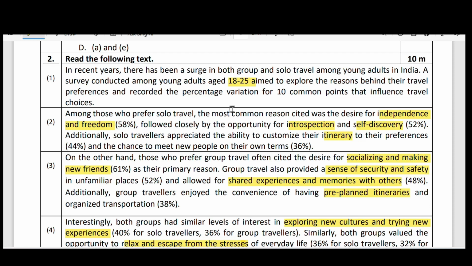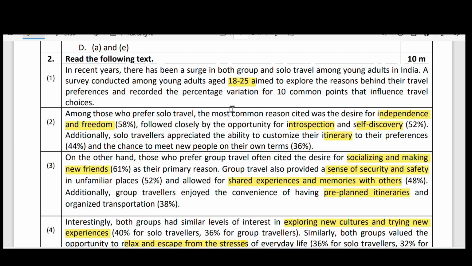Additionally, solo travelers appreciated the ability to customize their itinerary, means route maps. See, itinerary here means if you are going alone you can take different paths and it is your own choice, but if it is a group, you can't take your own decisions. Itinerary in one way is a planned journey. Customizing the itinerary to their preferences, 44%, and the chances to meet new people on their own terms, that is 36 percent.